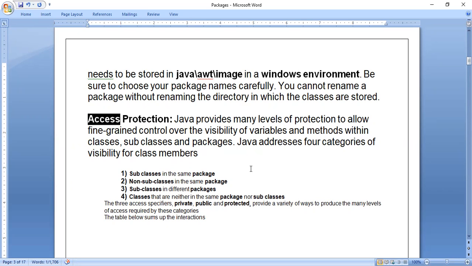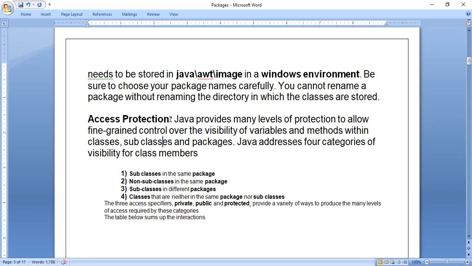Sometimes, including me, we might have observed some errors when you are storing a file from pen drive to system, or system to pen drive, or one drive to another drive. You might have noticed the error access denied. The meaning of that is you cannot touch that file. Access denied: either you cannot copy, or you cannot paste, or you cannot do any operations with that. That is the meaning of access.